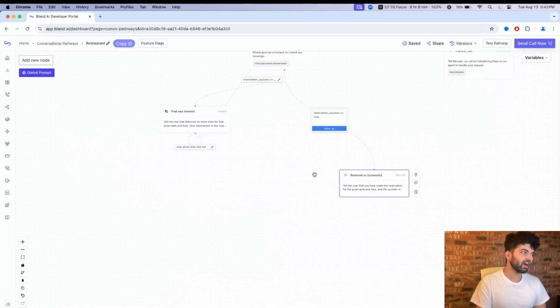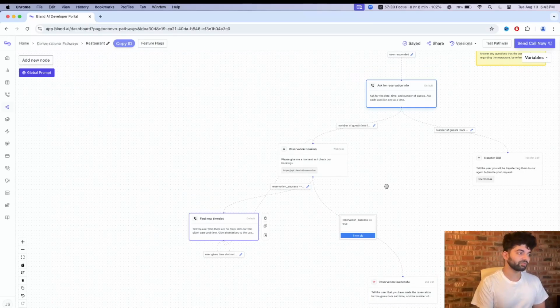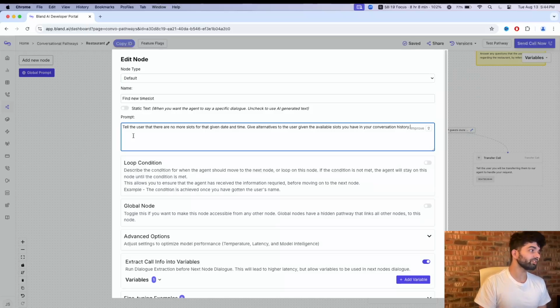More often than not, what's gonna happen is it's not gonna be true, right? They're gonna say a time, 7 p.m. on a Friday, that is not available. And so at that point, it's to go back and forth, but it's gonna be with the AI to figure out what time is gonna work for both of us. The way we go about this is actually pretty simple, but a little confusing the first time you hear it. So the prompt here is: tell the user that there are no more slots for the given date and time, which is true, right? Because we couldn't make the booking go through. Give alternatives to the user given available slots you have in your conversation history.